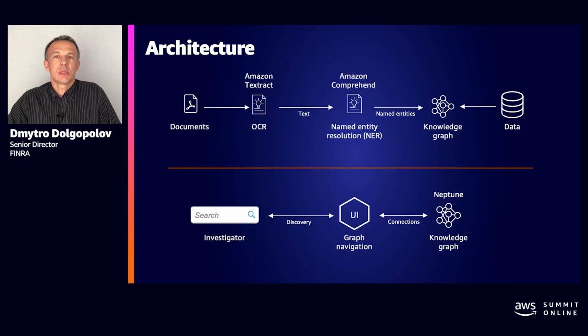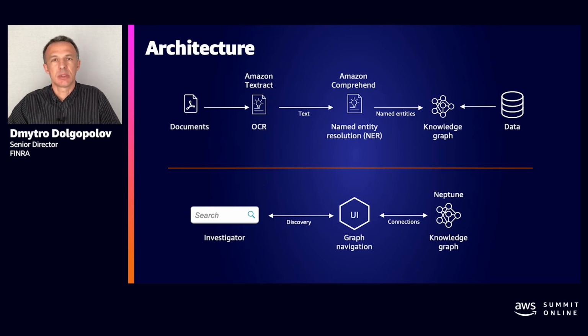And right now, this architecture is built in a way that we can refresh our knowledge graph on a nightly basis. We have created multiple pipelines for structured and unstructured data that transform content and then store it to S3. From S3, we use Neptune bulk loader to hydrate our investigative knowledge graphs. This allows us, if needed, to reload the knowledge graph in case of data quality issues or to produce another investigative knowledge graph.